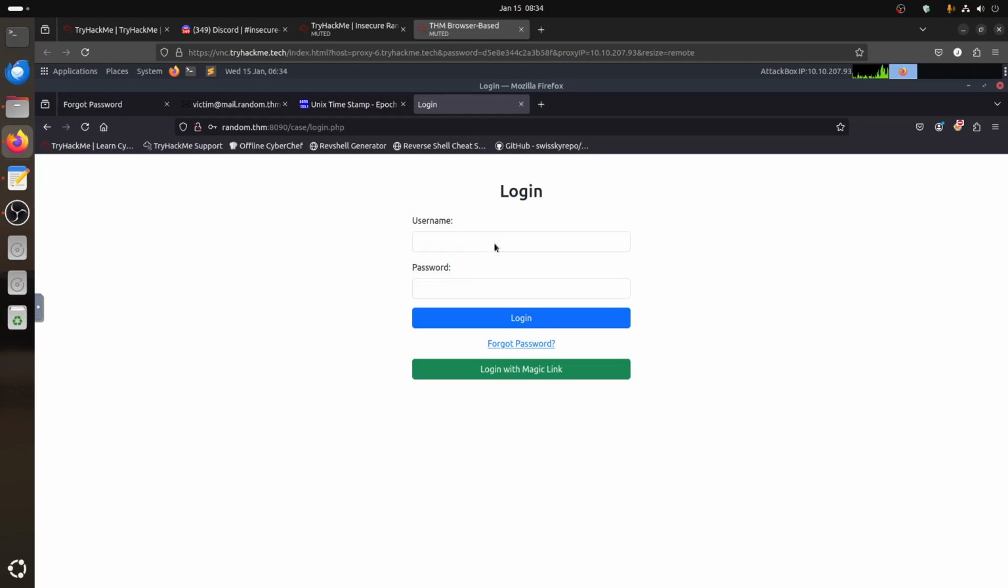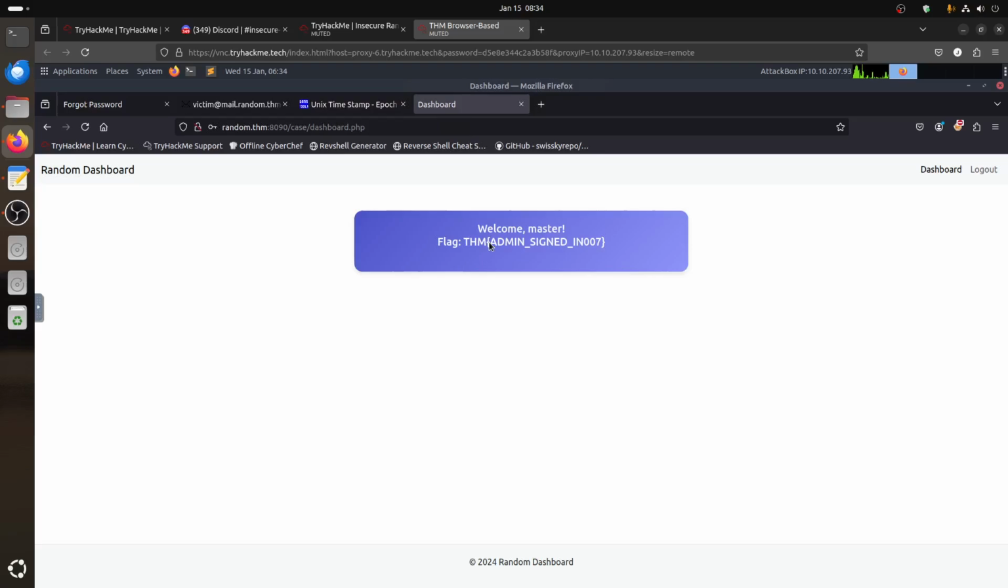And if I log in now as the master user, don't freeze on me, TryHackMe. Master, password123, and if I log in I should get the flag of the master, the admin user. So we can copy that, and we got the second flag.